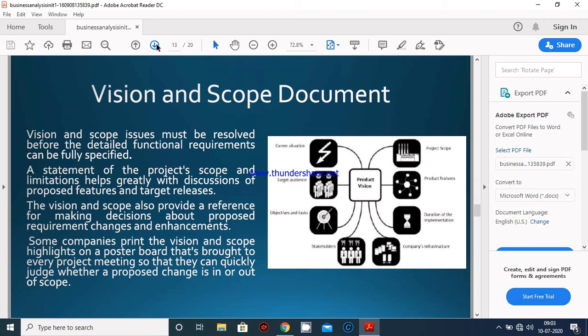And scope means what is the purpose to develop this software today, and what is the future scope of developing this particular software, what are the benefits we will get now and in future from this software. This comes in scope.